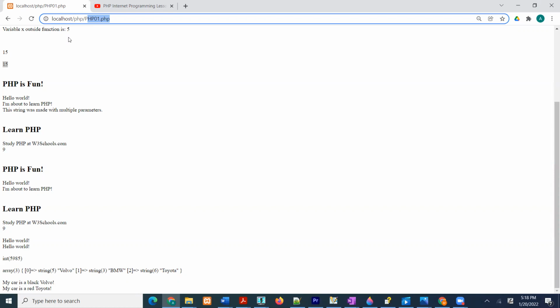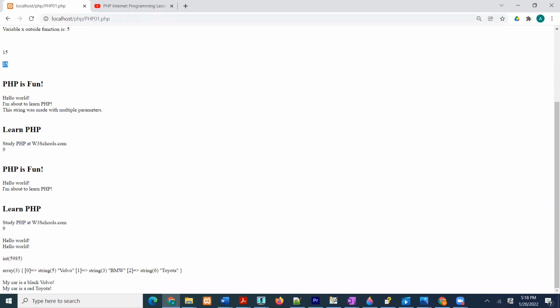That's what I mean, localhost 127.0.0.1. And then I have a PHP folder. In the PHP folder I have a page written which is called php01.php. That's what I'm telling my browser, hey, do this. So php01.php is executed, and the code I just showed you, the result is 15 right here. This is what you would see.